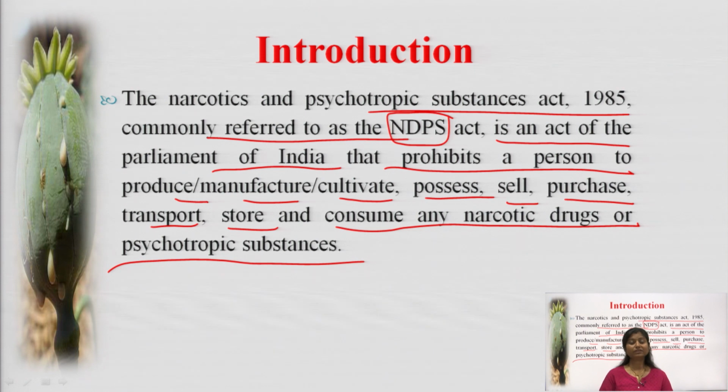So any matter related to narcotic drugs has to be controlled under NDPS, and the full form of NDPS is Narcotic Drugs and Psychotropic Substances, and the latest version came into force on 14th November 1985. The Government of India and the legislature built up this act and initiated it across the whole of India, with the terms and conditions which have to be followed by the people concerned with narcotic substances.